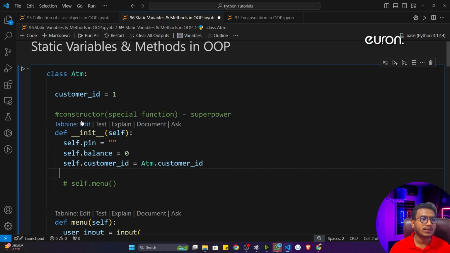Now it will automatically know that this customer ID is my class variable. It's a class variable, and if I want to access it, I have to use the class name here. This is the concept of a static variable. Always try to remember.